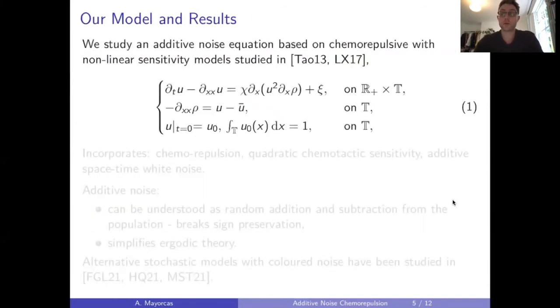So onto the model that we actually consider. We'll be working in one spatial dimension only, and we'll be thinking about a parabolic elliptic model of chemotaxis, where, as I mentioned on the previous slide, we'll consider additive noise, in this case space-time white noise, and the nonlinear sensitivity function that we choose is just u squared.